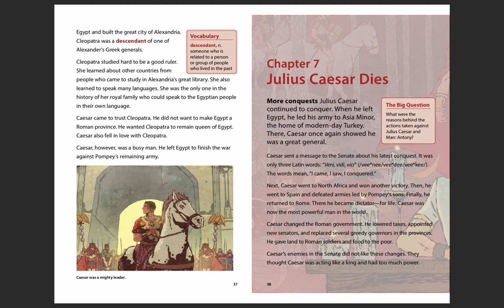Caesar changed the Roman government. He lowered taxes, appointed new senators, and replaced several greedy governors in the provinces. He gave land to Roman soldiers and food to the poor. Caesar's enemies in the Senate did not like these changes. They thought Caesar was acting like a king and had too much power.